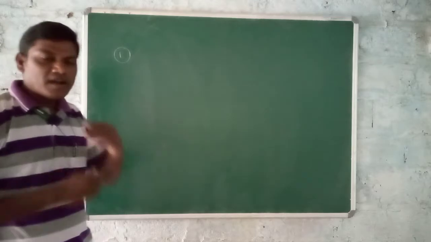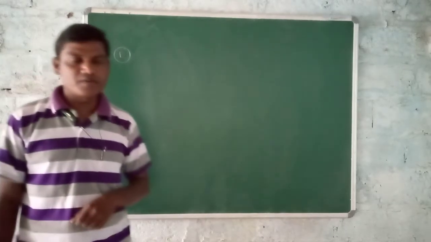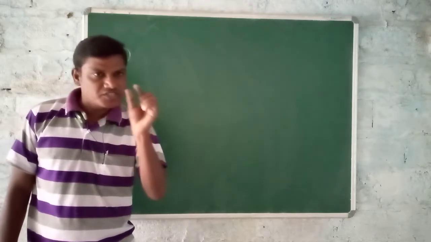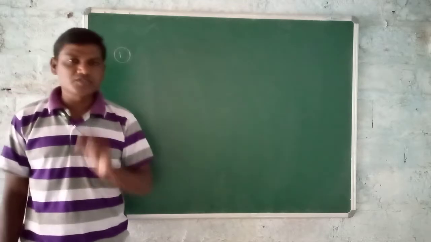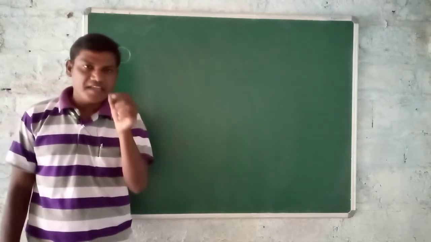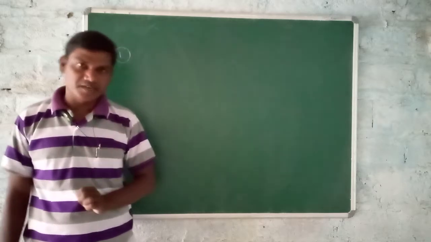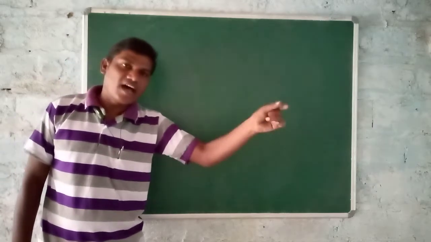But how many changes can be produced by the force? The first one is, a force can change the position of a body. Under the position, A and B we can write. A: a rest body is set into motion. B: a moving body comes to rest.